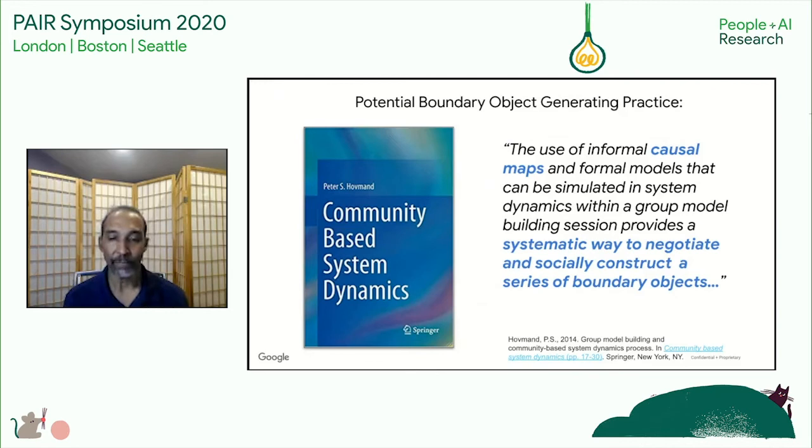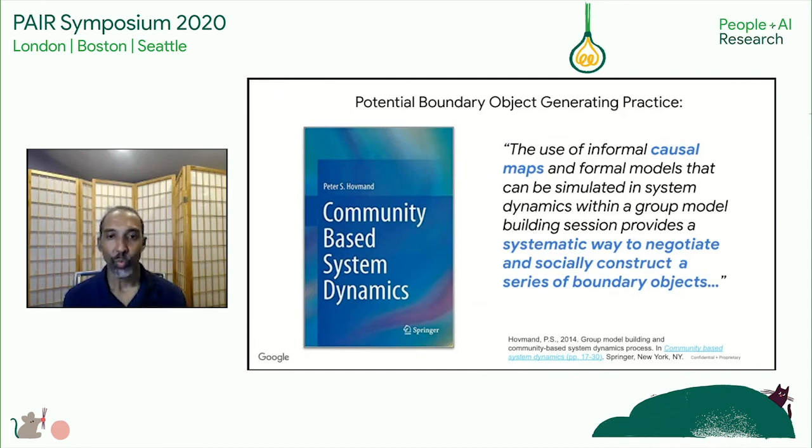It's not an add-on. This is made clear based on this quote from the book, Community-Based System Dynamics. It states that the use of informal causal maps and formal models that can be simulated in system dynamics within a group model building session provides a systematic way to negotiate and socially construct a series of boundary objects.